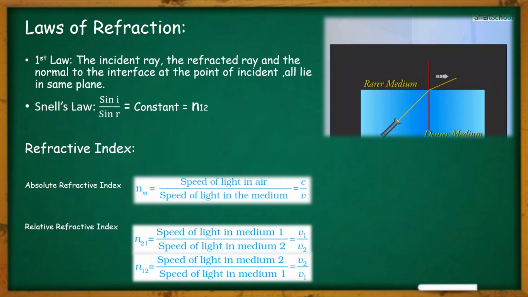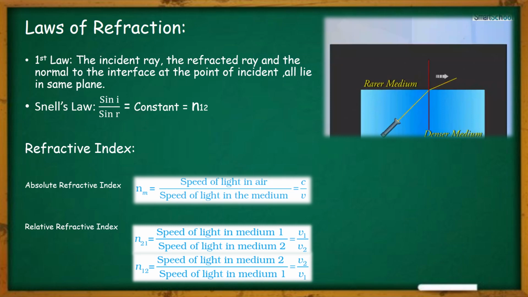Here is another important thing: what is the condition for no refraction? Does refraction happen always? Is there any special case where refraction doesn't happen? Yes, there is. Whenever light is incident normally on a boundary, refraction doesn't happen. And when the refractive indices of the two media are equal, then also refraction doesn't happen. That means the bending of light does not happen if two different media have the same refractive index.